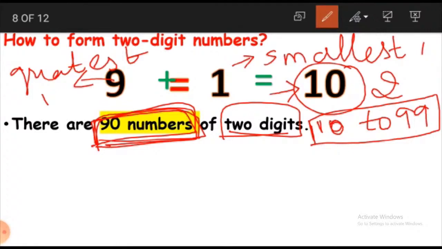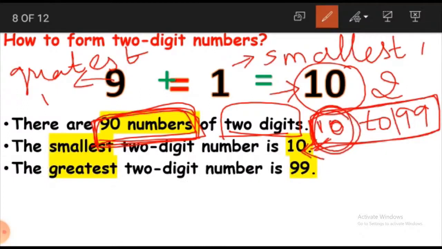So as the 2 digit numbers are starting from 10, 10 becomes the smallest 2 digit number. 10 becomes what? The smallest 2 digit number. And 2 digit numbers end at 99. Right? 99 is the last 2 digit number, which makes it the greatest 2 digit number as well. Again, let us revise from one digit numbers.